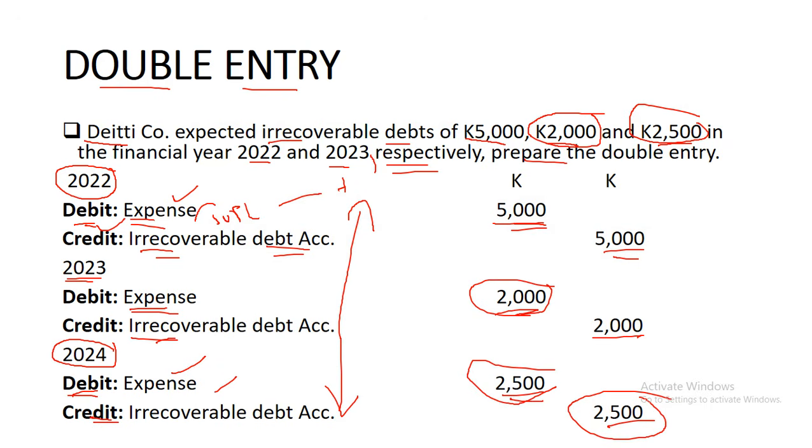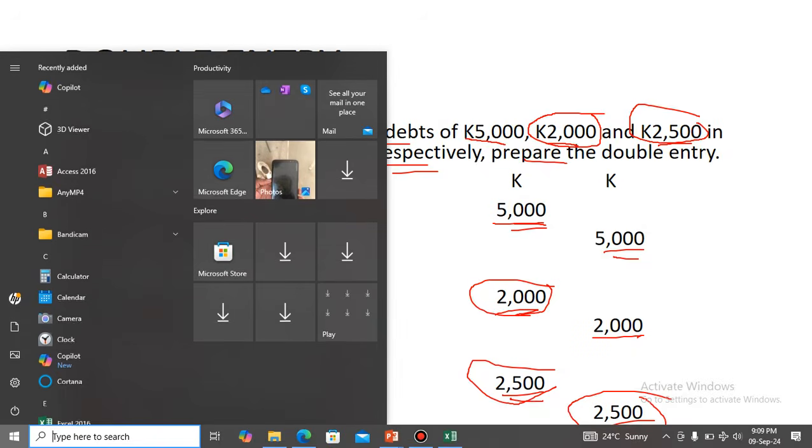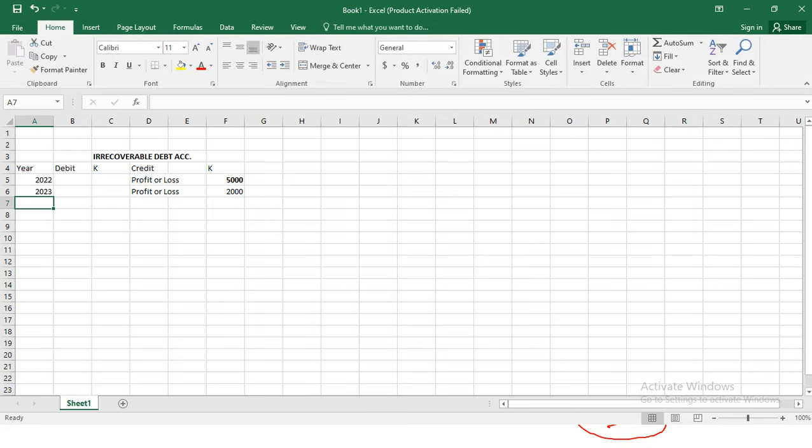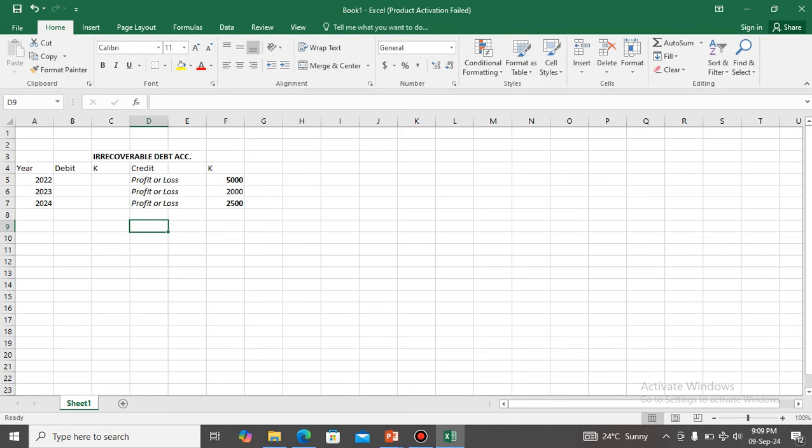Yeah, and then in 2024, you repeat the same process. You just say 2024. You put it on the credit side, profit or loss of 2,500. When you do this, then you've obtained the marks, and you've obtained the marks just like that. So the irrecoverable debts, they're a bit easy. This is all you need to do.